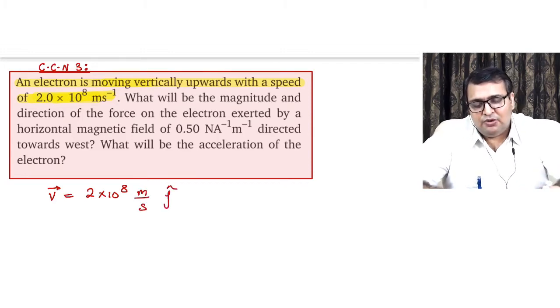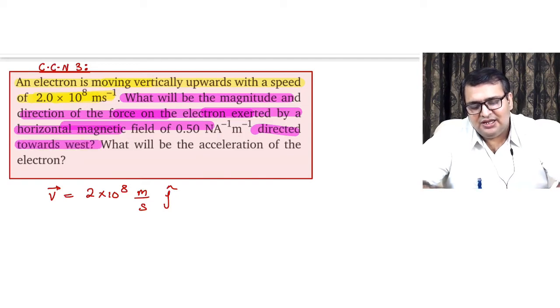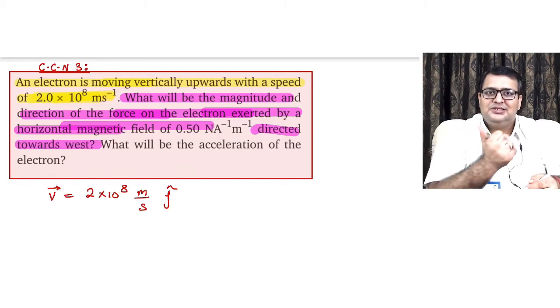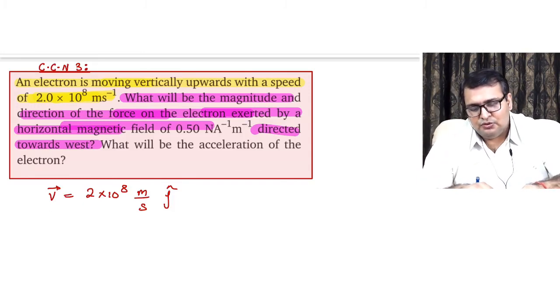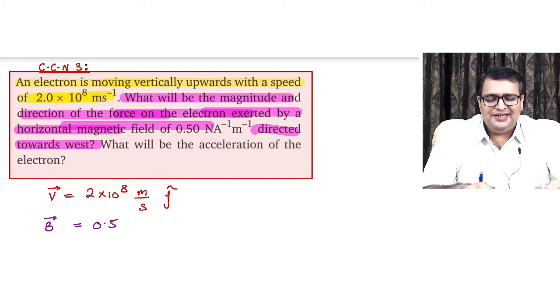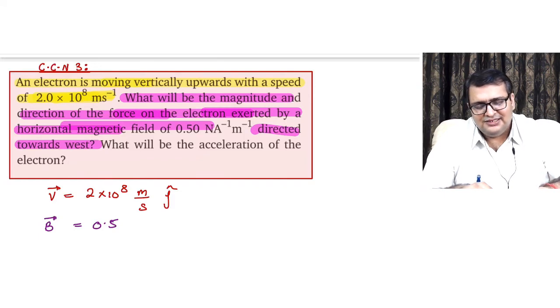Now what does it say further? What will be the magnitude and direction of force on an electron exerted by a horizontal magnetic field directed towards west? Directed towards west, which means this side, which means minus i cap, I can assume. So B vector is equal to 0.5 Tesla, or Newton per ampere meter, minus i cap.